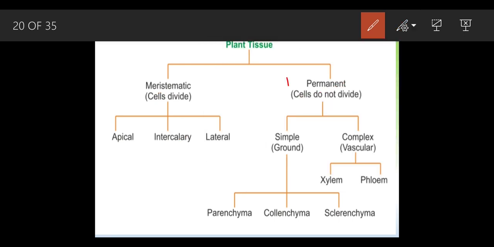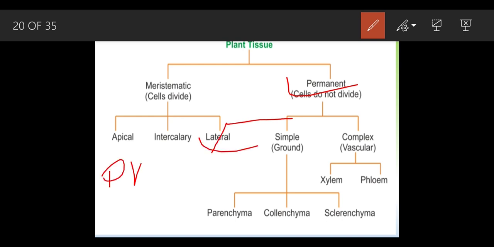Now we are going to talk about the permanent, the cells which have lost their ability to divide. They have been classified into three types.